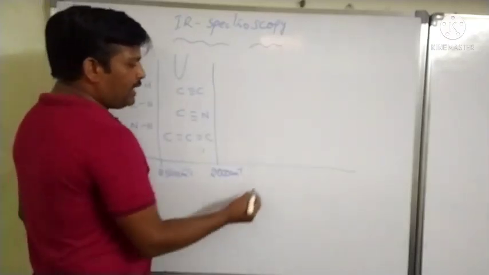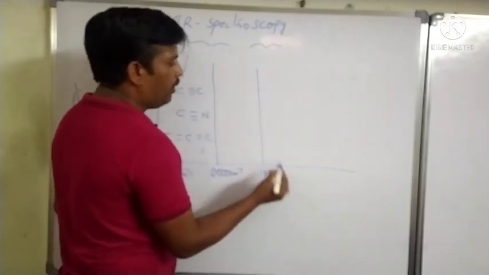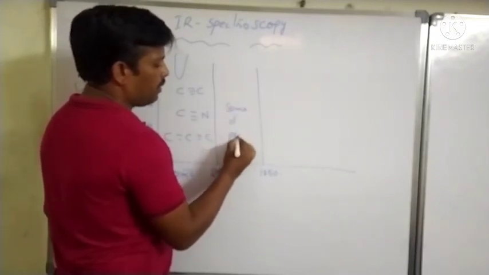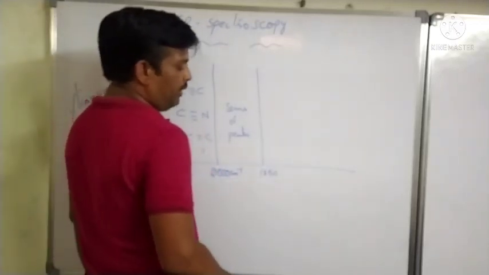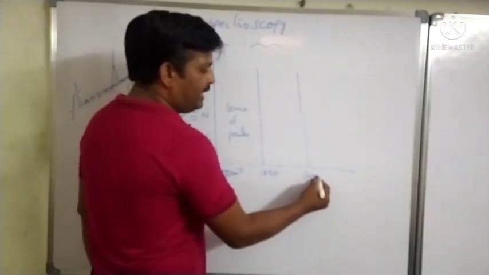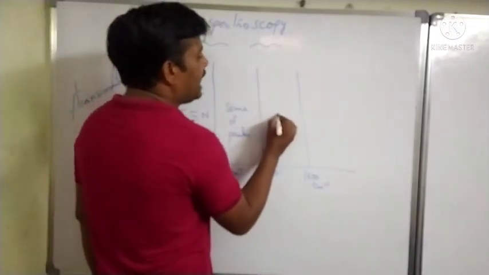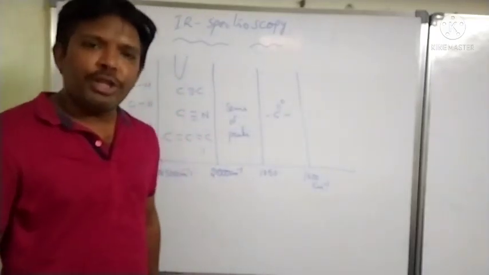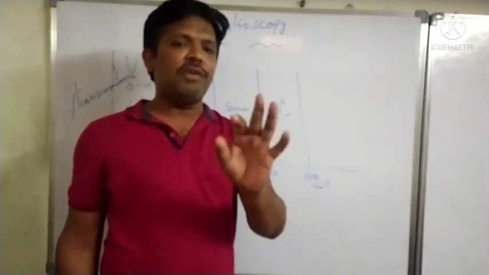Then from 2,000 to 1,850 we will observe some peaks. From 1,850 to 1,600 centimeter inverse, we will get the C double bond O stretching.